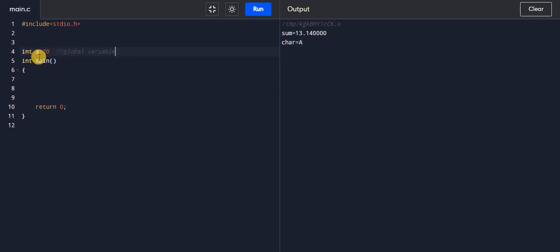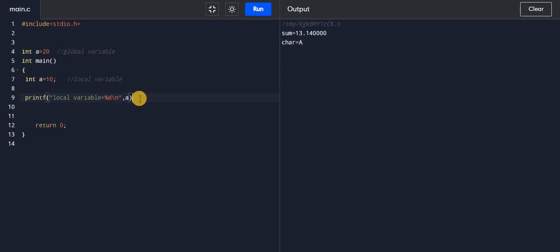What is the scope of this global variable? You can use this global variable anywhere in the program. Now if I define a variable inside the main function or any function, it is called a local variable. So if it is integer and I define a equal to 10, this variable is called a local variable. If I print it like this, local variable equal to %d \n, then we have to display the value of a.